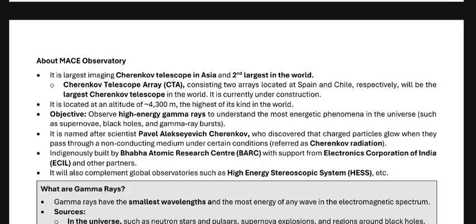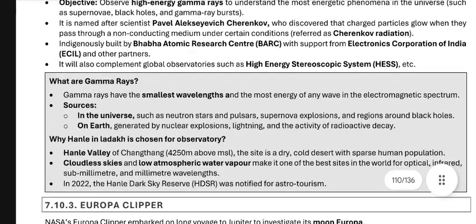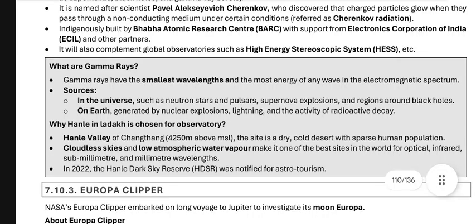Next, we have what are gamma rays. Okay. Gamma rays have the smallest wavelengths and the most energy of any wave in the electromagnetic spectrum. Sources in this universe include neutron stars, pulsars, supernova explosions, and regions around black holes. On Earth, they are generated by nuclear explosions, lightning, and the activity of radioactive decay.